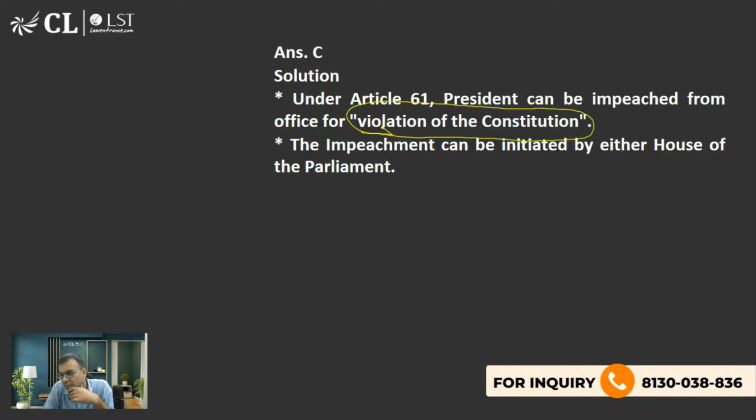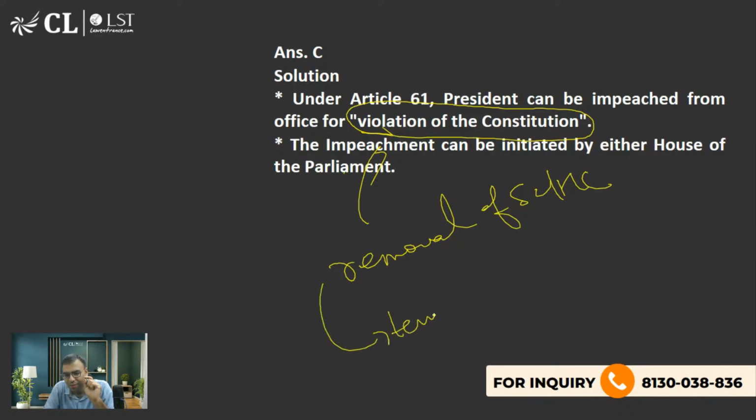ठीक है? But for the removal of a Supreme Court judge or High Court judge, this reason is not mentioned. There is some other term that is mentioned. ठीक है ना? उस term को बता सकते हैं क्या है? Can you please tell me the specific term? The class is getting stuck. Proved misbehavior or incapacity. Very good. SPDK, very good. So the term used is proved misbehavior or incapacity. Great, great. I am very happy that you all remember.